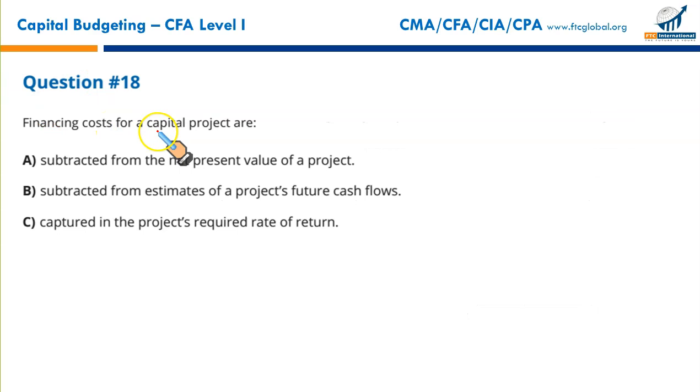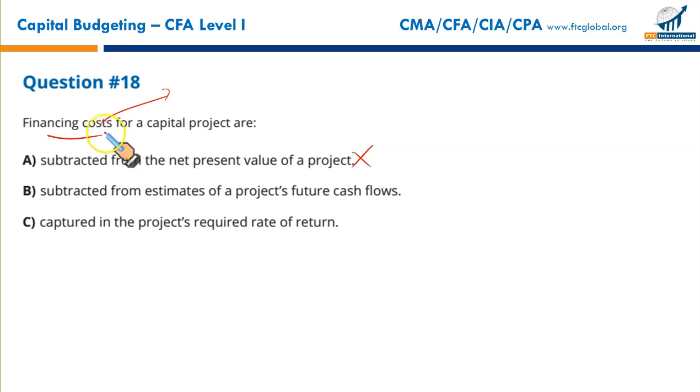Next, financing cost for a capital project. Financing cost means the funding which we need for the capital projects, the bonds issued, the shares issued, preferred stock, common stock, or any other form of funding. What do we do with the financing cost? Interest, cost of equity, subtracted from the net present value of the project? No. We haven't done, won't do any such question.